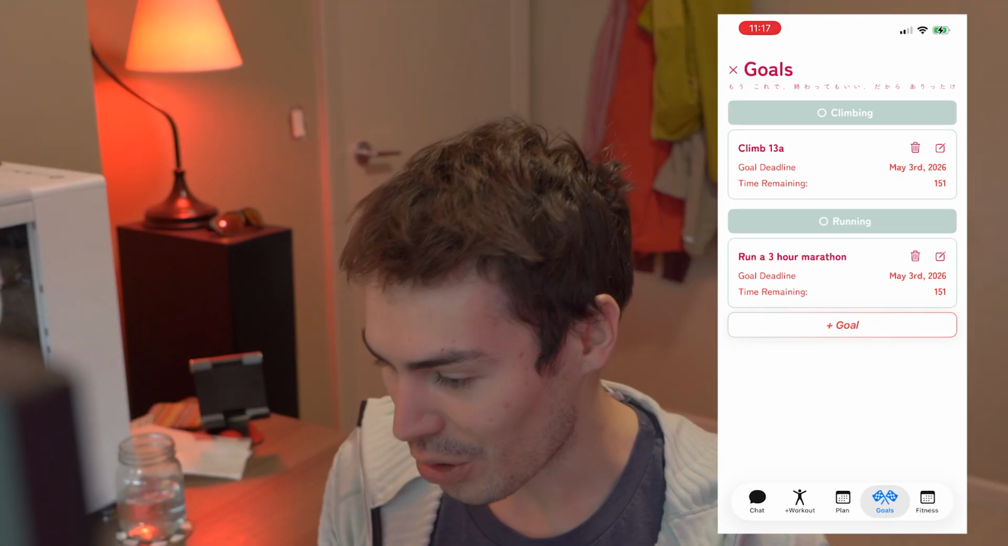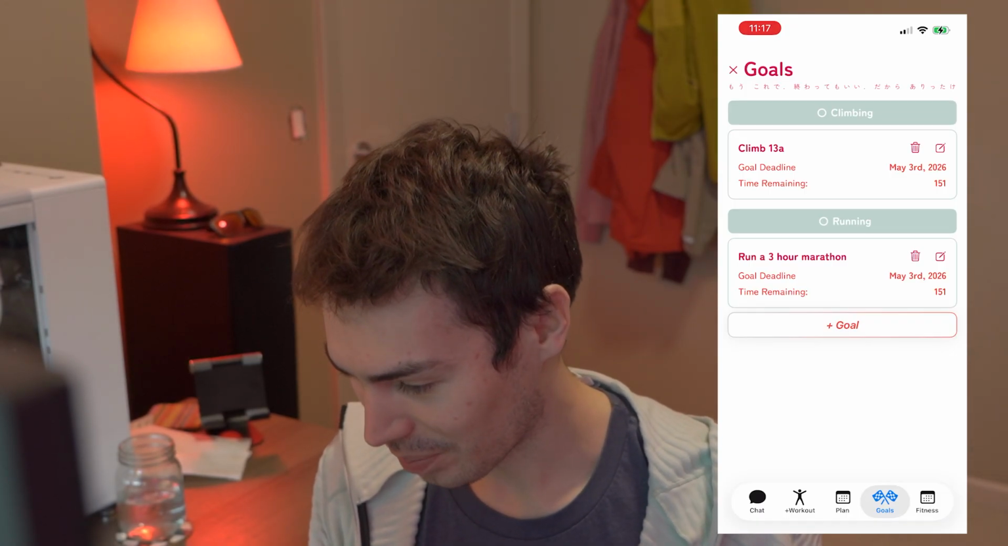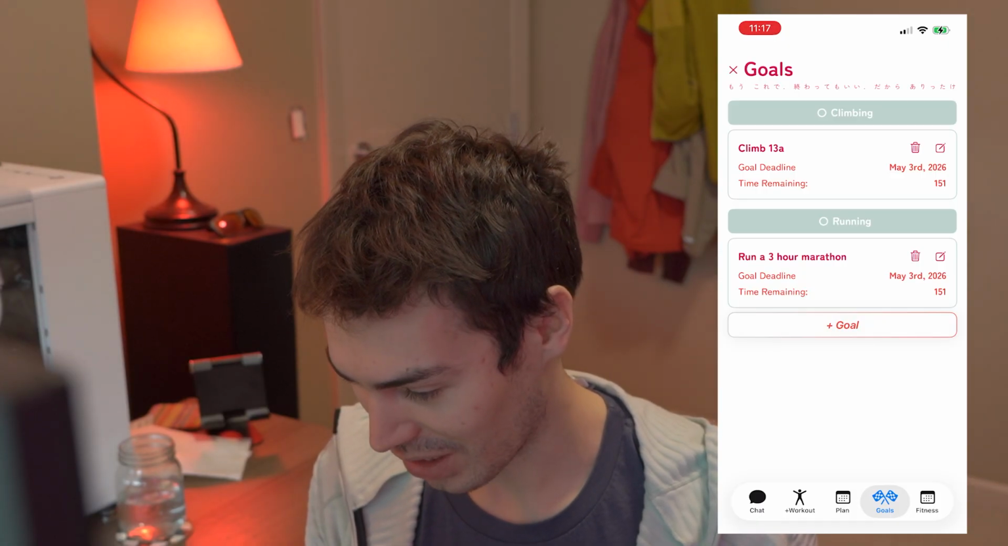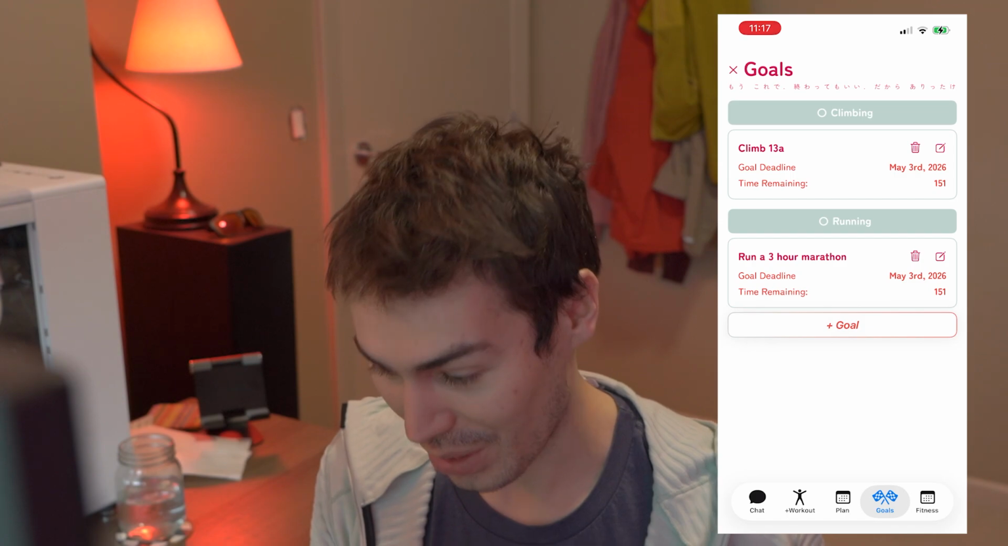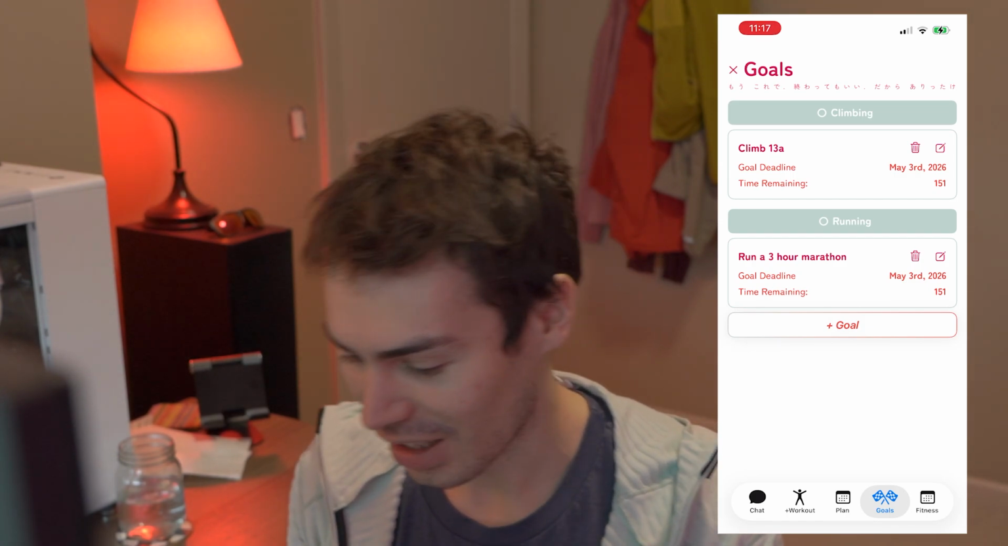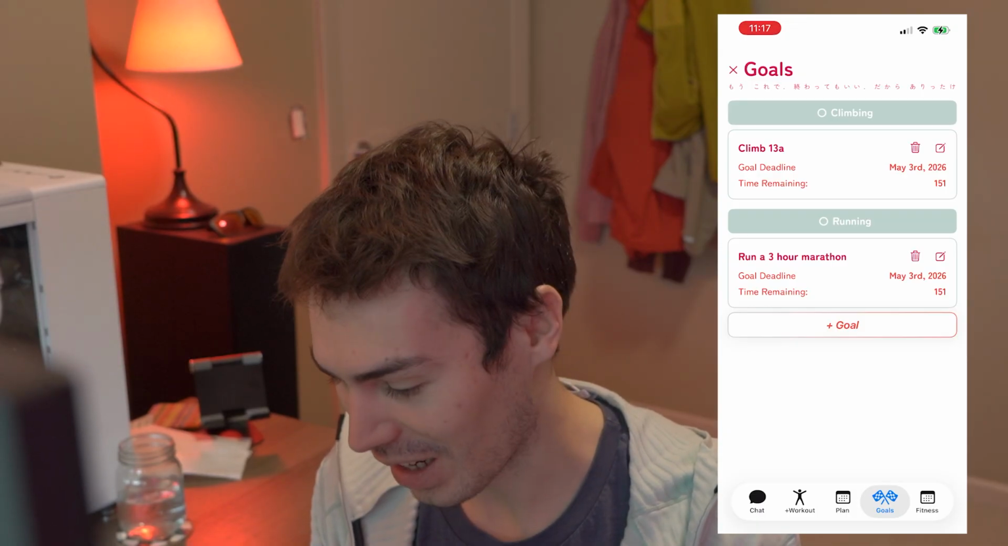This is an important view. We have a goals view. So I've set a goal to climb 13A by May 3rd, 2026, and also run a 3-hour marathon by May 3rd, 2026. Those are both kind of hard goals, so I have to train for both of them. I have to be really deliberate about my training.